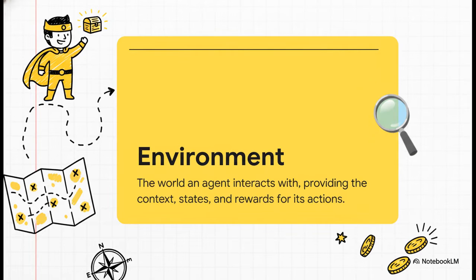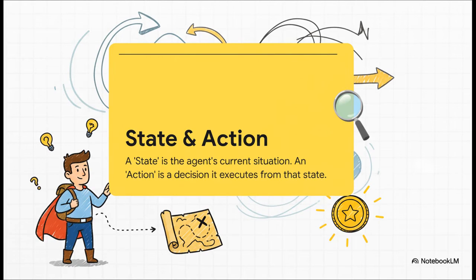And of course, every hero needs a world to explore. We call this the environment. This could be anything really, a video game level, a chessboard, even the stock market. The environment is basically the sandbox our agent gets to play in. It sets the rules. Okay, so at any given moment, our hero is in what we call a state. That's just a fancy way of saying its current position or situation. And from that state, it has a bunch of possible actions it can take. It's kind of like the agent is constantly asking itself two questions. All right, where am I right now? And, okay, what can I do from here?